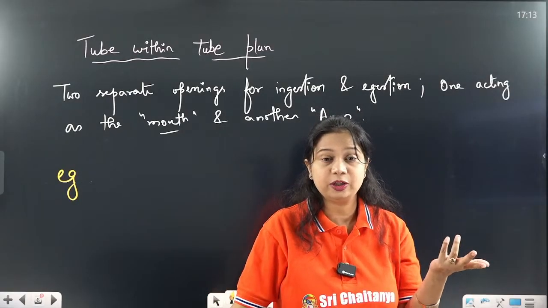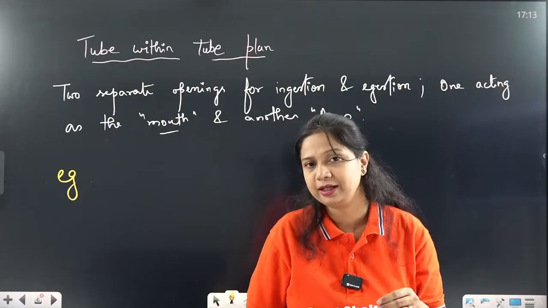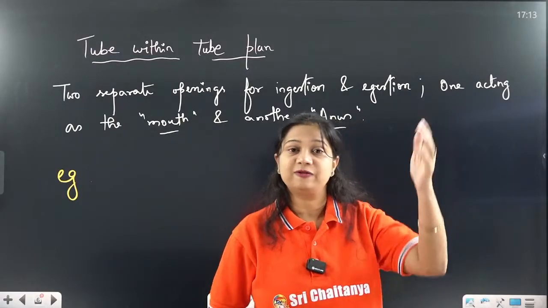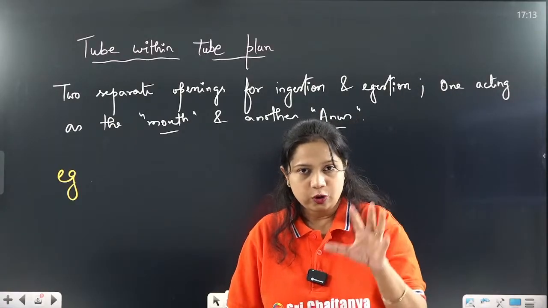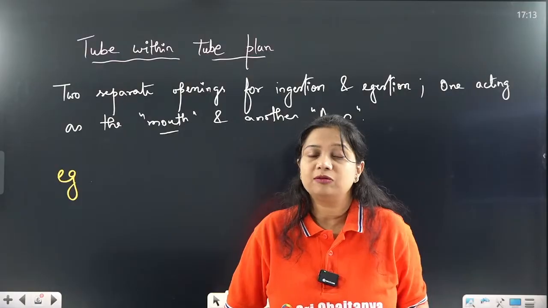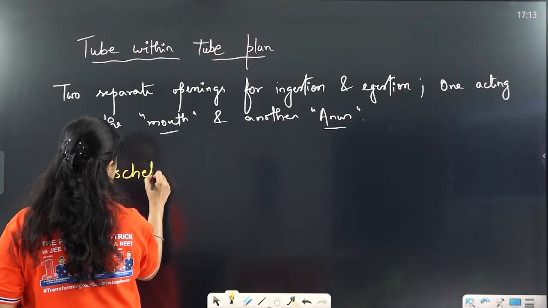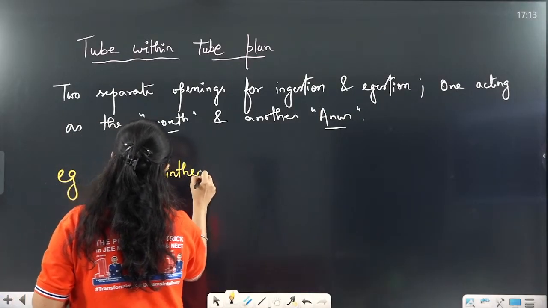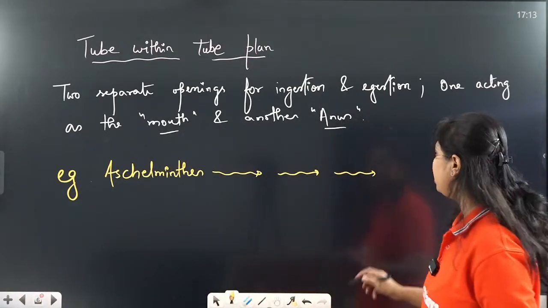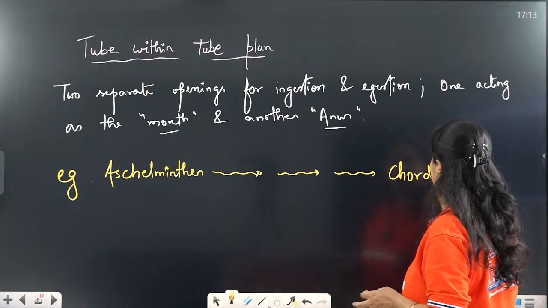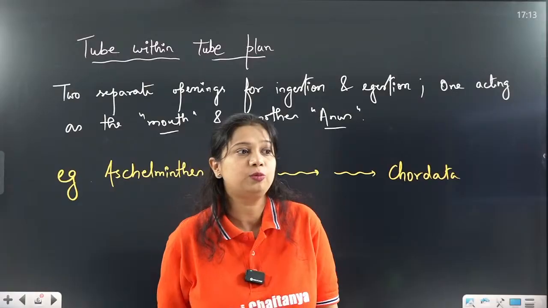Now it evolved into a single opening for both ingestion and egestion in Coelenterata, Ctenophora and Platyhelminthes. Now they have developed even further. They have two separate openings, one as the mouth and one as the anus. So now they are the most evolved organisms, starting from the phylum Aschelminthes. So starting from Aschelminthes, Annelida, Arthropoda, Mollusca, Echinodermata, Hemichordata and Chordata, they all have the same type of body plan, that is the tube within tube body plan.